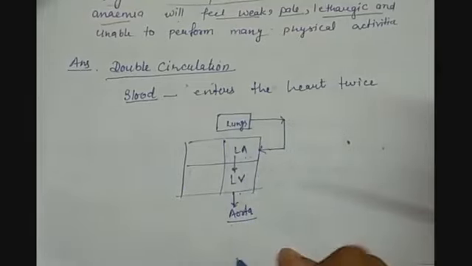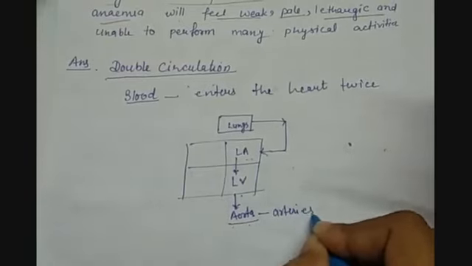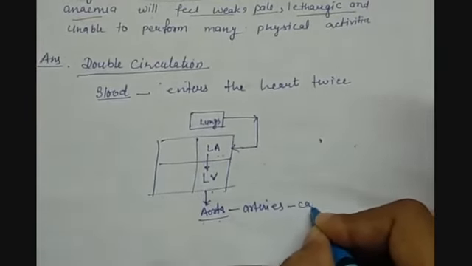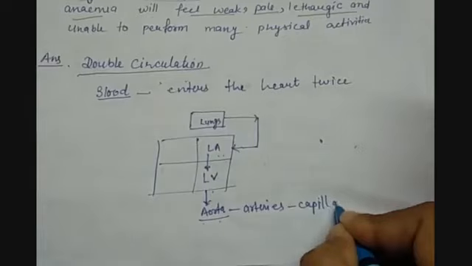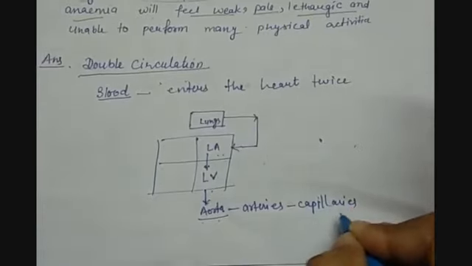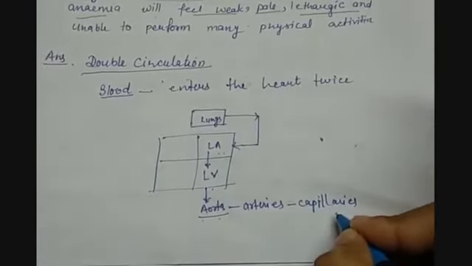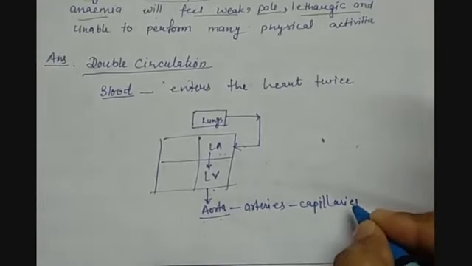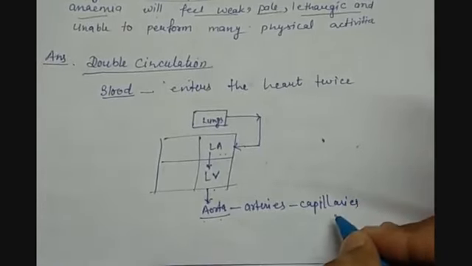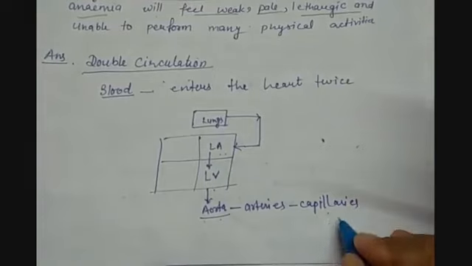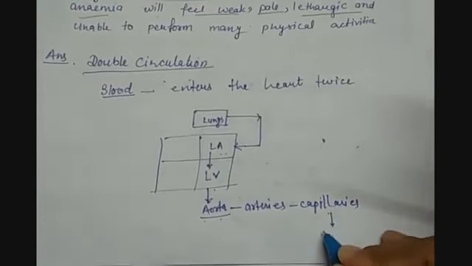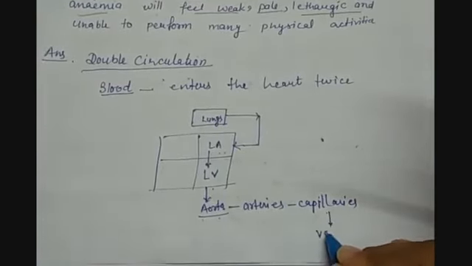Then what happens? The aorta divides into arteries, arteries divide into capillaries, and in capillaries the gas exchange takes place between the blood and the cells. Cells dump the CO2 in it, and then capillaries come out as venules or veins.